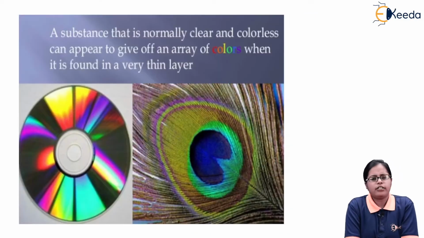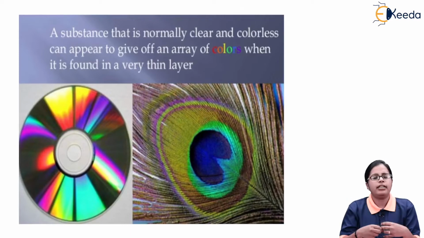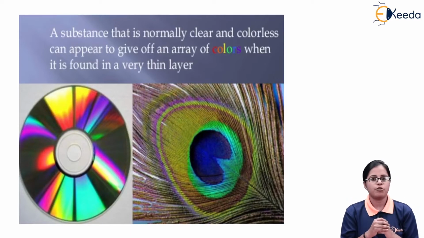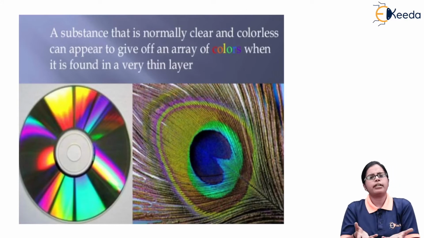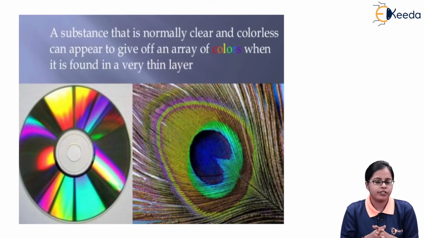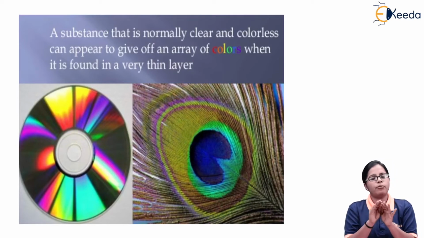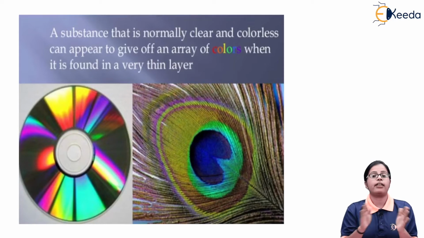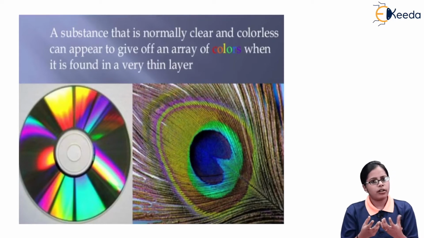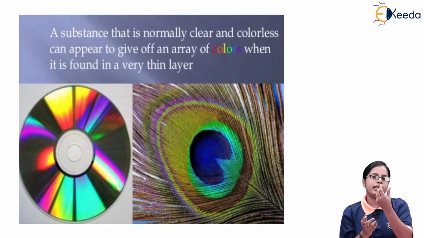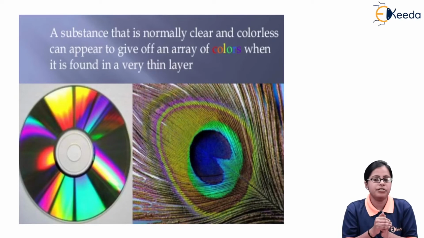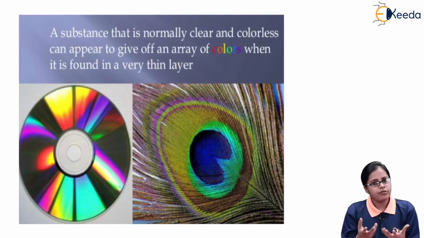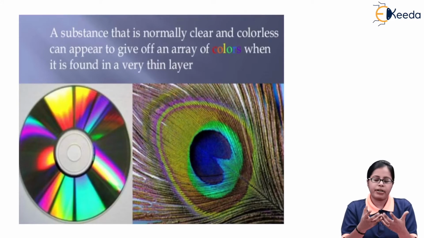If I consider a substance which normally appears clear, and I look at it as usual, it looks colorless. But if I consider the thin film of that substance, I get to see colors in it.